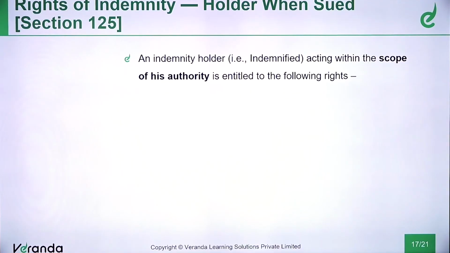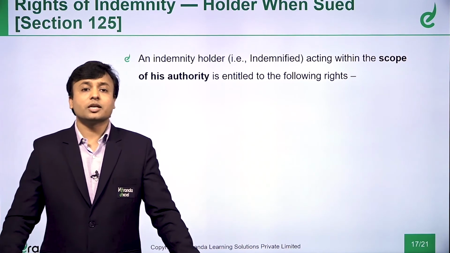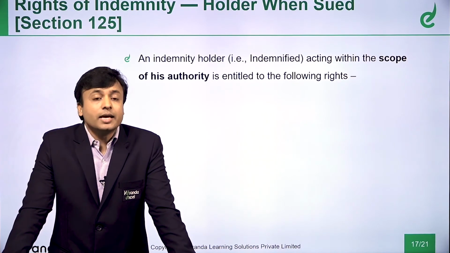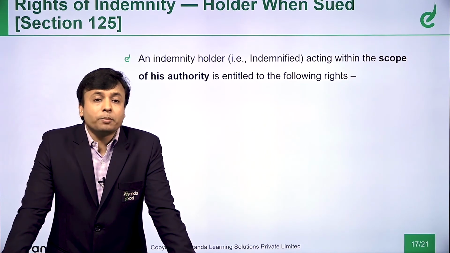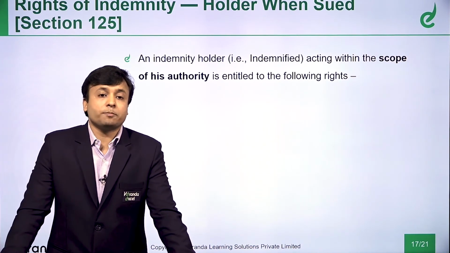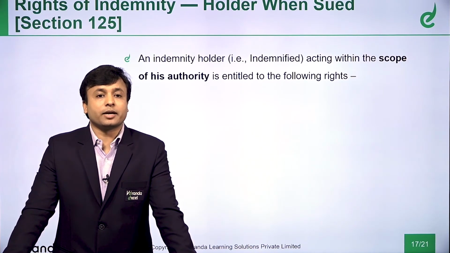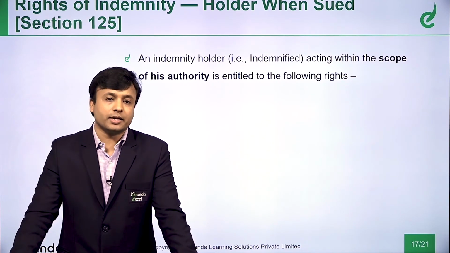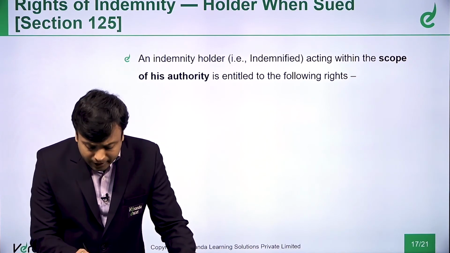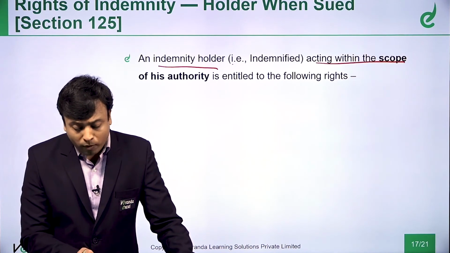Now, rights of the indemnity holder when sued, which is illustrated in section 125. So now, who is an indemnity holder? Again, it is the promisee, the person who is assured that if something happens to you, we will take care of you. He is the person who accepts the indemnity. He is holding the indemnity. What are his rights when sued? An indemnity holder, that is indemnified, acting within the scope of his authority.